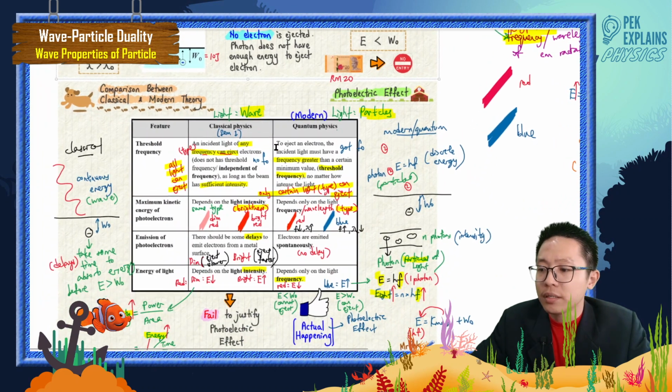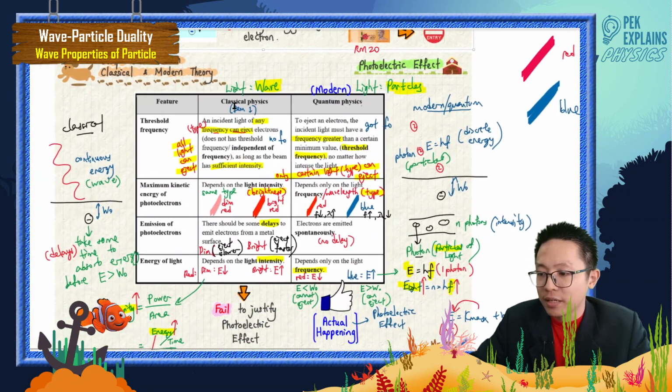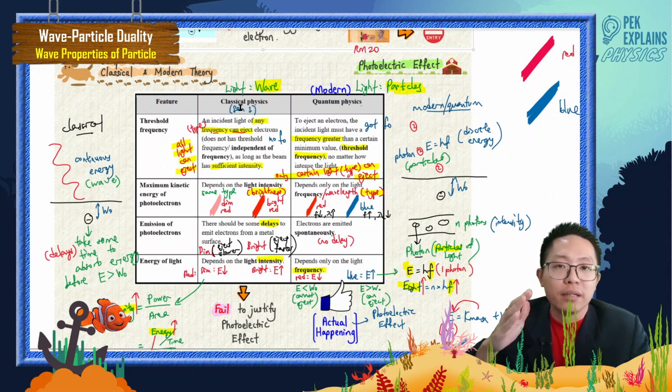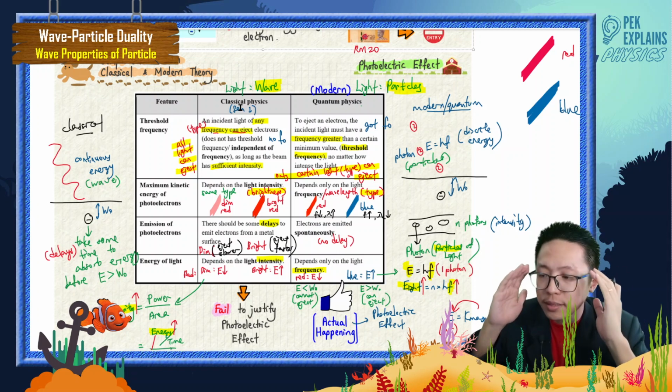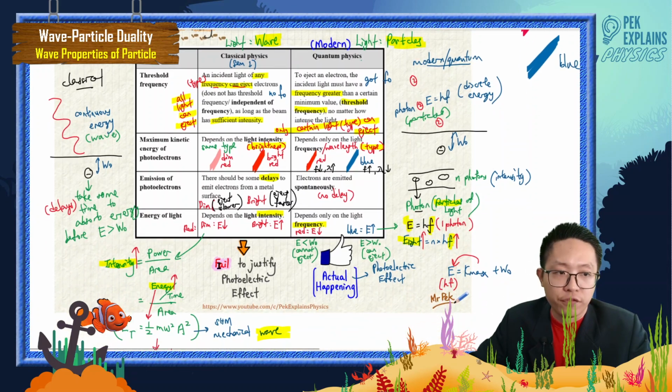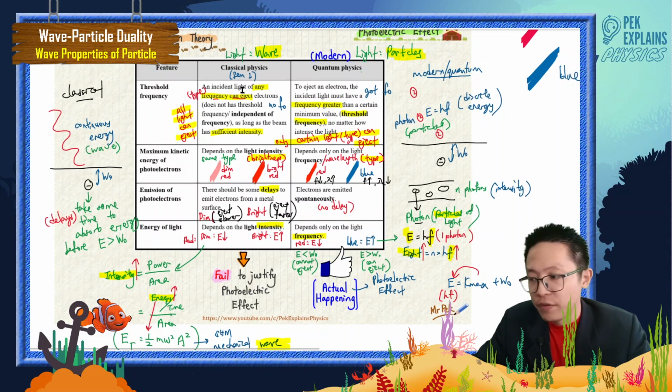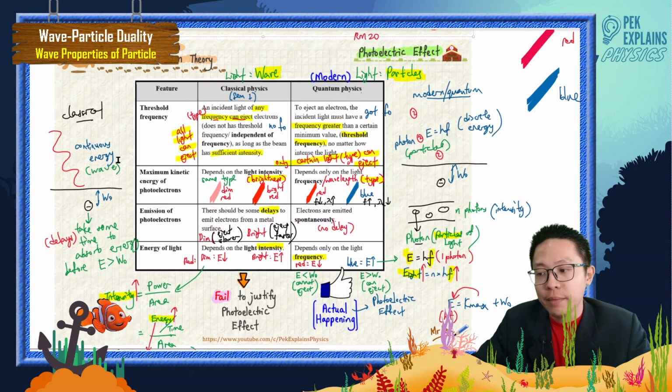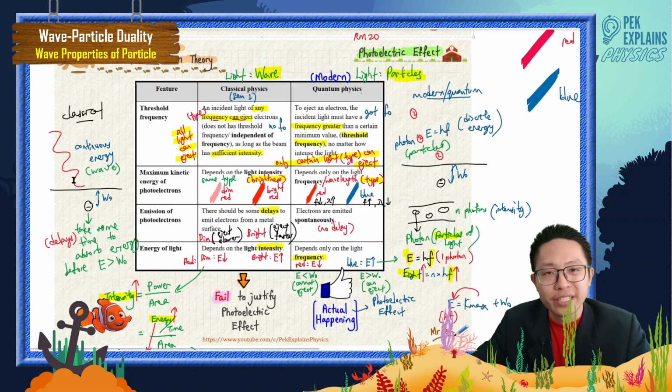Okay, because in classical physics, we try to reason that light behaves as a wave, but in the end, fail to justify the photoelectric effect. Because in classical physics, you think that light behaves as a wave, has continuous energy, and there should be some delay to eject the electron from the metal surface. There should be some delay independent of any threshold frequency. That all doesn't happen.